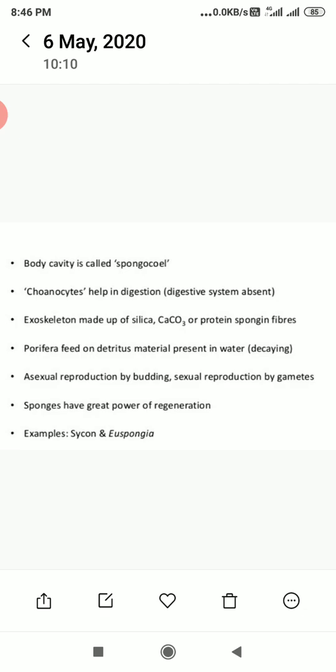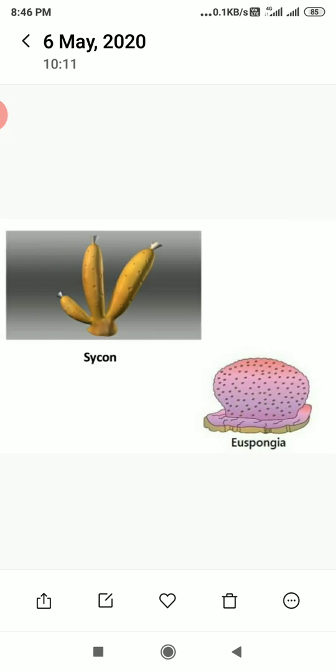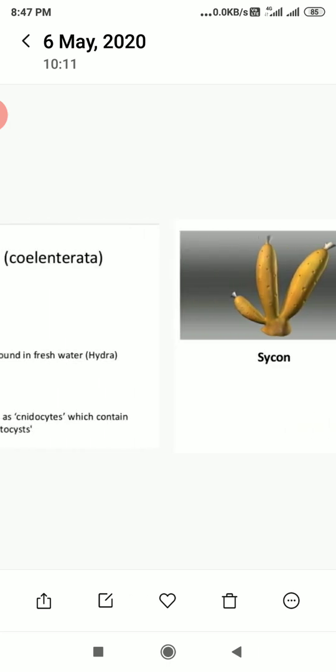Sponges have great power of regeneration. Re means again, generation means to generate the dead or damaged parts. For example, Scypha and Euspongia are examples of phylum Porifera. Here you see the diagrams of Scypha and Euspongia, which represent the phylum Porifera.